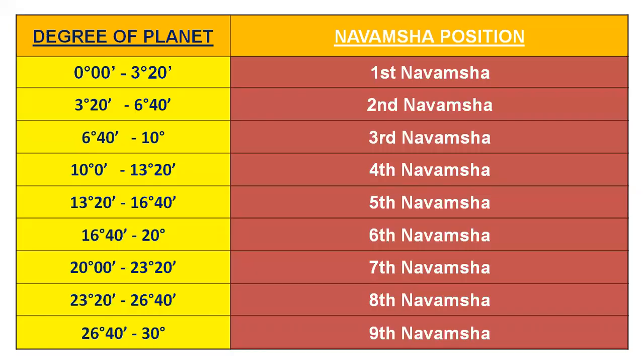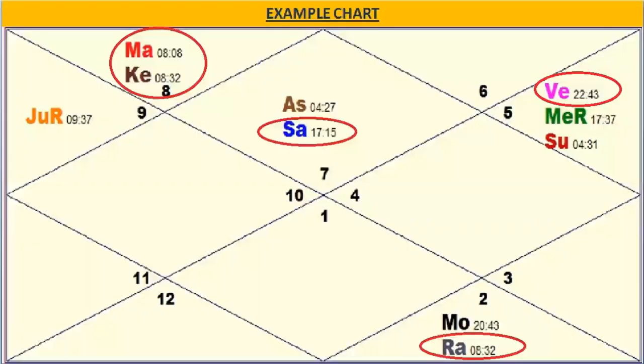Let's see. 6th Navamsha is if the planet's degree is between 16 degree 40 minutes to 20 degrees. And 8th Navamsha, if the planet's degree is between 23 degree 20 minutes to 26 degree 40 minutes. So let's understand now.